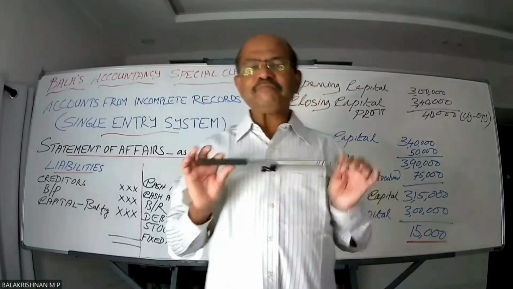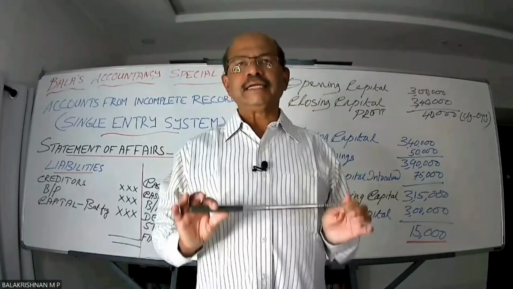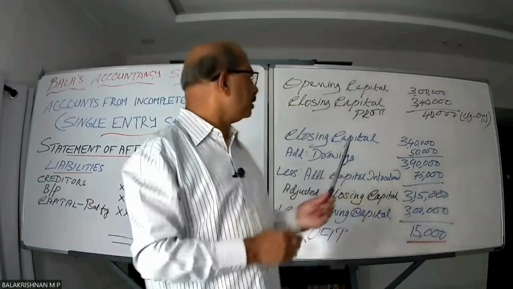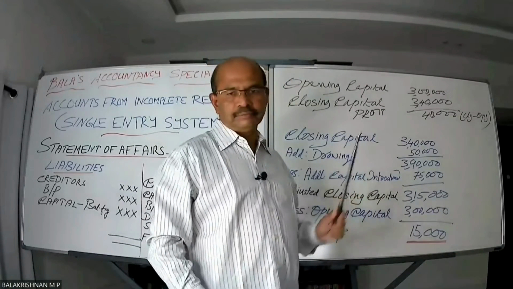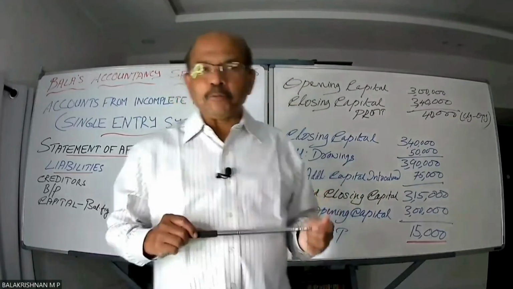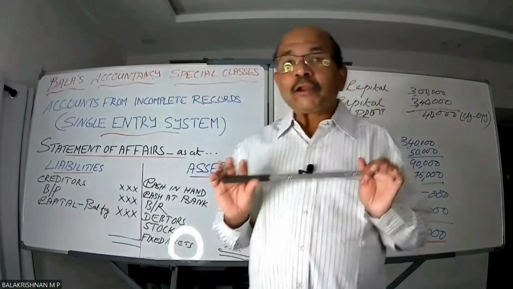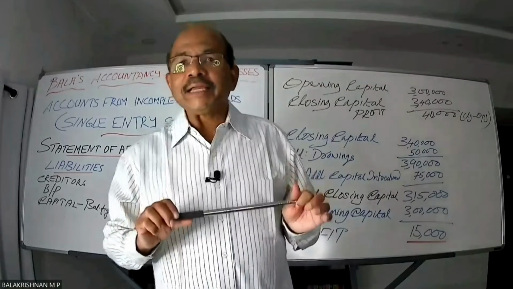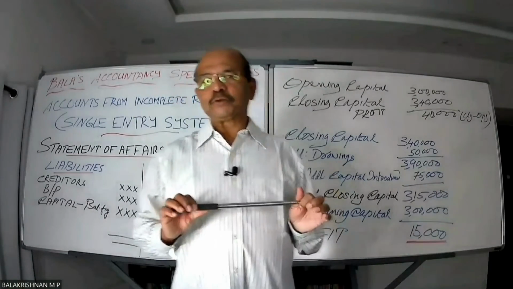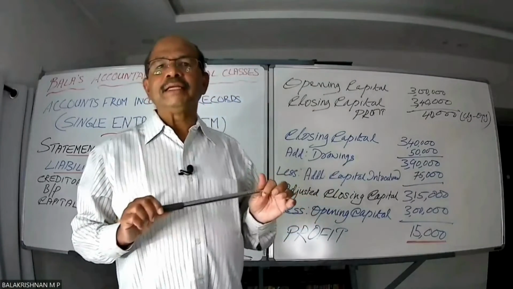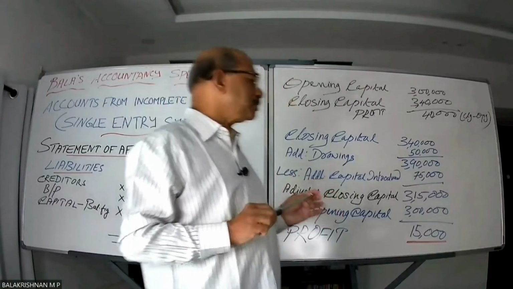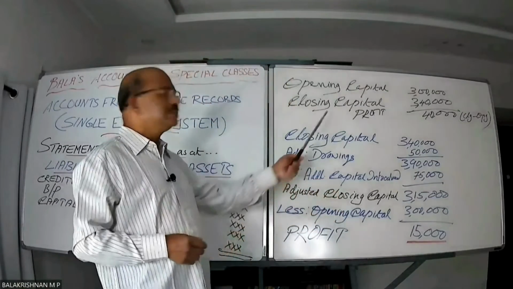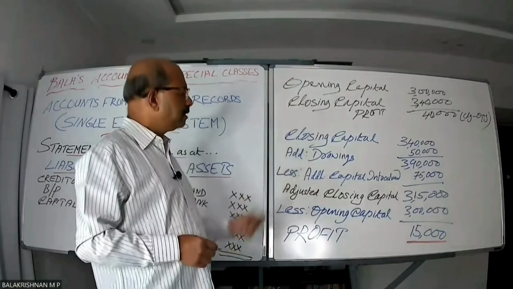This is the very fundamental thing about single entry: how one finds out his profit. However, if there are introductions of capital, drawings, etc., during the year, the same has to be adjusted with this closing capital, and thereby he will get the adjusted closing capital. Let us take this same thing as an example.